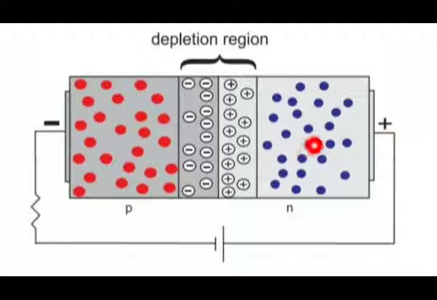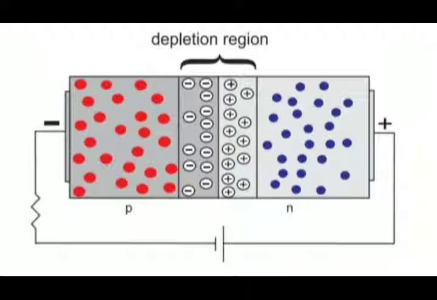Now what will happen here? Positive and negative will attract each other. Similarly here, positive and negative will attract each other. So holes from the P side will be attracted toward the negative terminal of the battery. Similarly, the electrons in the N region will be attracted toward the positive terminal of the battery. So what will happen here? This depletion region will increase.